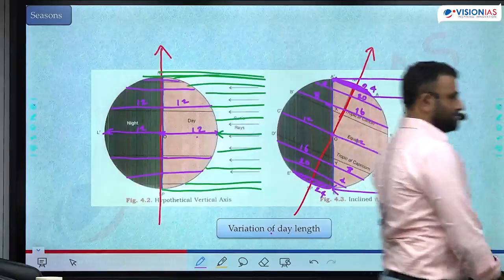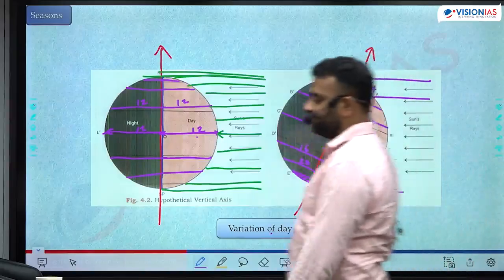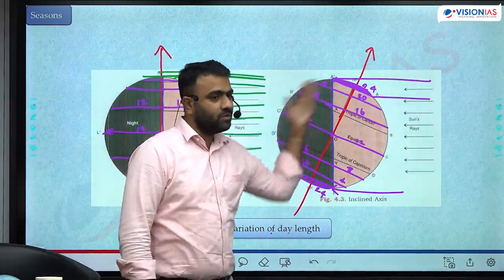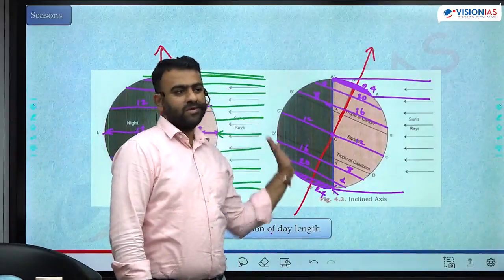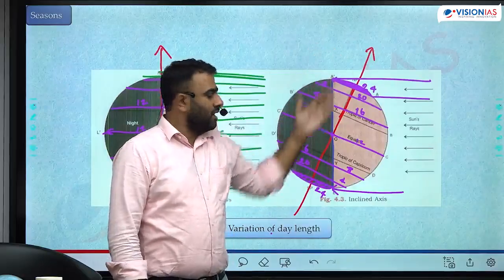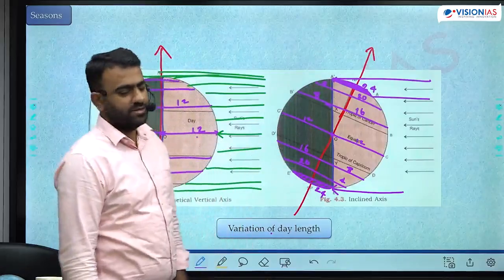Length of day and night is distorted. There it was completely equal, but because of the tilt, length of the day has increased on one side, length of the day has decreased on another side. This happens when the tilt is towards the sun in the northern hemisphere. Whichever part is tilted towards the sun, there the length of the day increases. And this part is tilted away from the sun, length of the day has decreased.